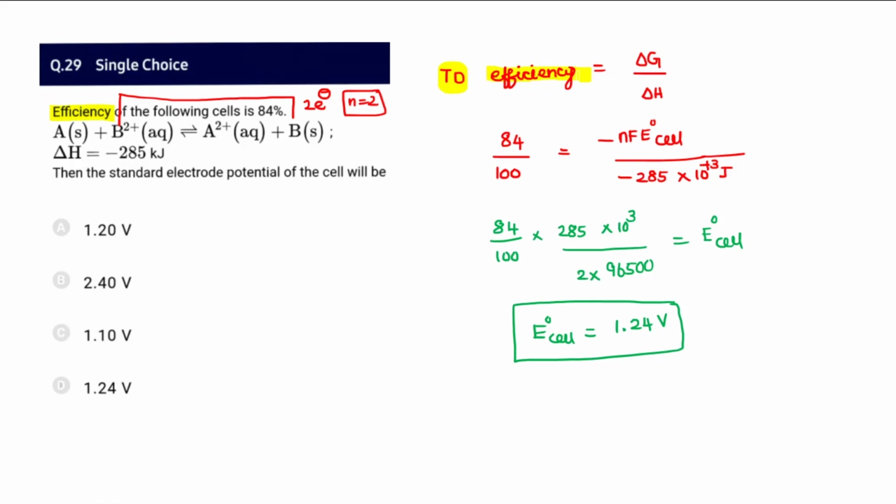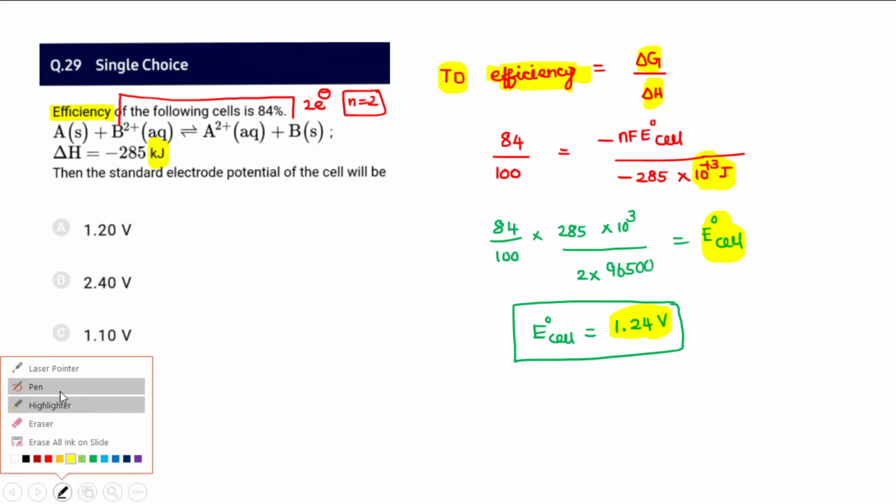And 29, thermodynamic efficiency is asked for. Thermodynamic efficiency can be expressed as delta G by delta H. Delta G is 84% as given. From that, substitute and get E naught cell. So nFE naught cell, and E naught cell appears to be 1.24 volt, so that is option D. And 285 kilojoule is converted into joules, so here 10 power 3 joules has been done. Then 96500 coulombs, and joules by coulombs is going to be